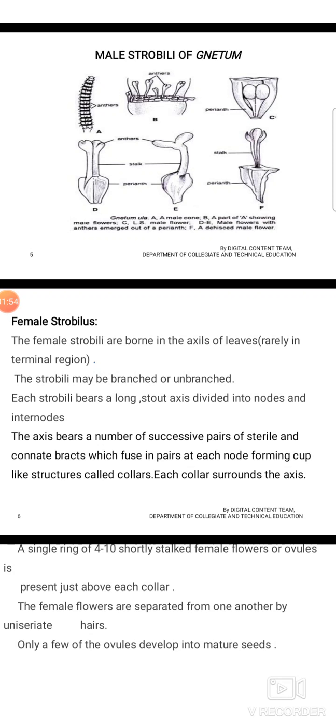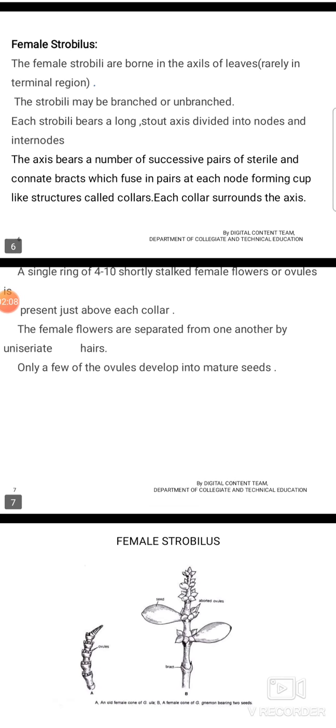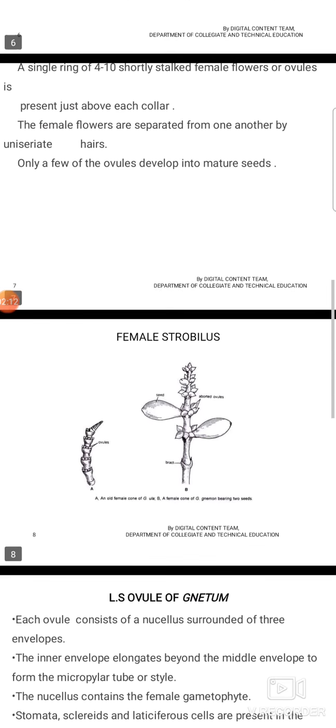A single ring of 4 to 10 shortly stalked female flowers or ovules is present just above each collar. The female flowers are separated from one another by uniseriate hairs. Only a few of the ovules develop into seeds.